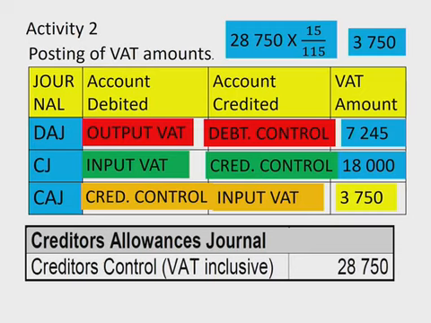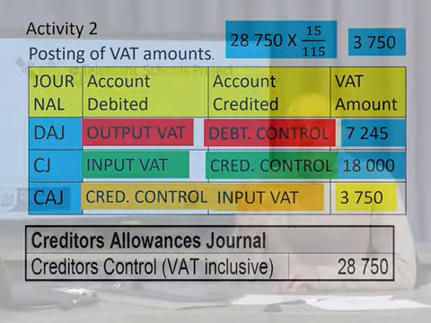The second one, the CJ, the creditors journal, we are buying goods and services. So we're paying the VAT, the input VAT, which is an asset, therefore we debit the asset. Creditors control, the figure is 18,000 because it was given in the journal over there. And then the creditors allowance journal will obviously be the inverse or the opposite of the creditors journal. So that's why the creditors allowance journal is creditors control debit and your input VAT is credit. And obviously there's a calculation. So it will be 15 over 115 times the amount, and that gives us 3,750. Okay. That takes care of activity 2.2.